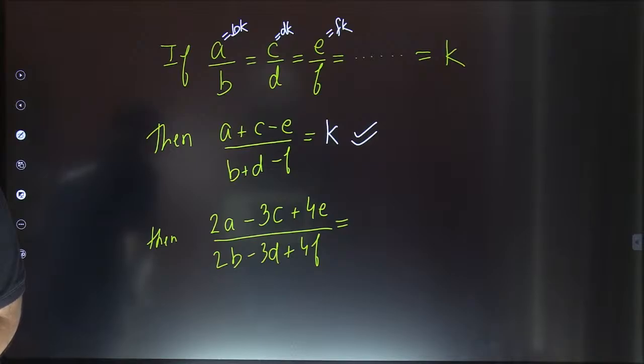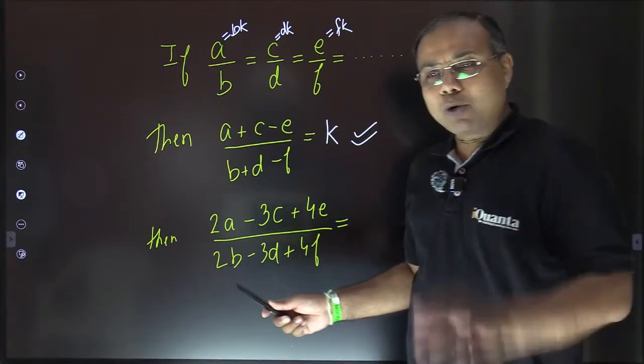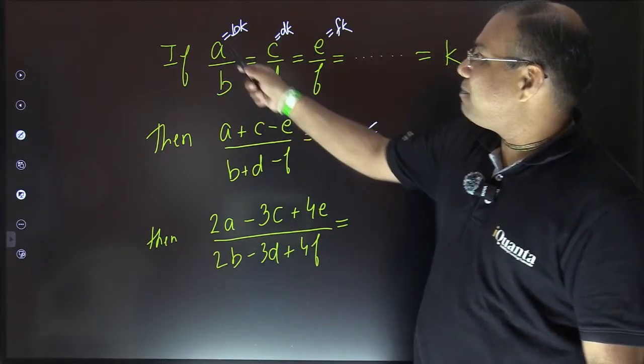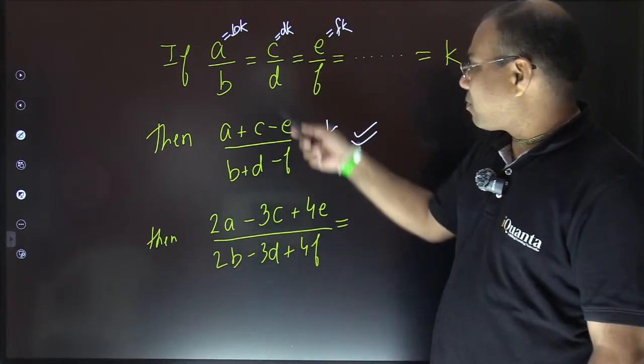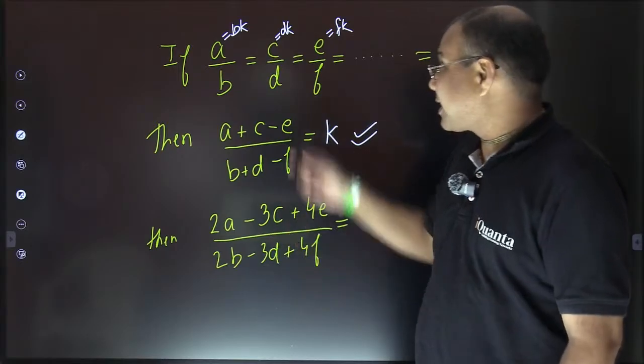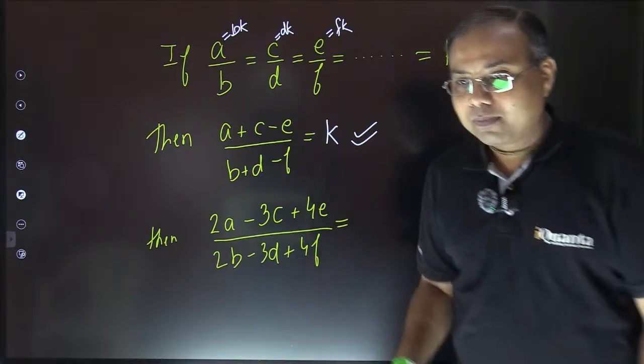Now answer this one. Palak, here is the second part for you. It is the same K. Good. So it doesn't matter, right? So the only thing is that both A and B must have the same coefficient. It is 2. Same way, both C and D should have the same coefficient. In this case it is minus 3, and for E and F it is the same, 4. Is it fine?